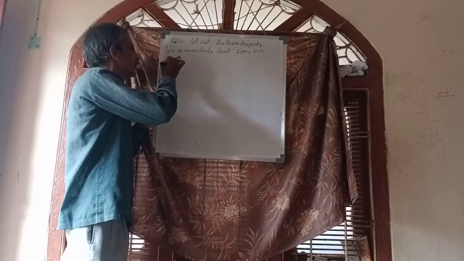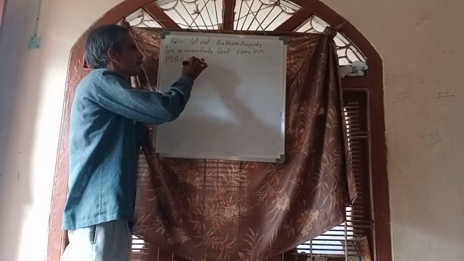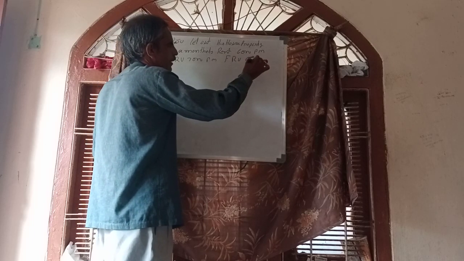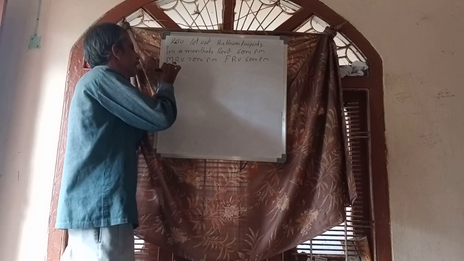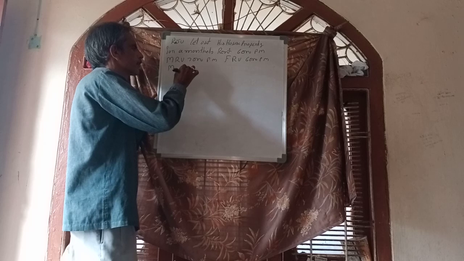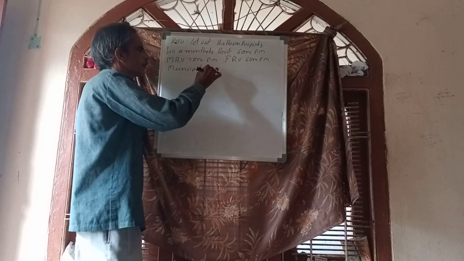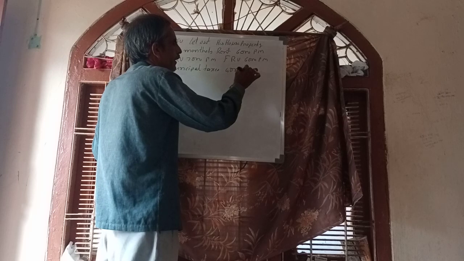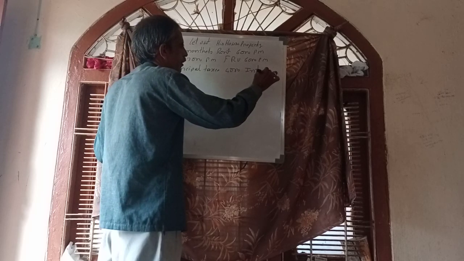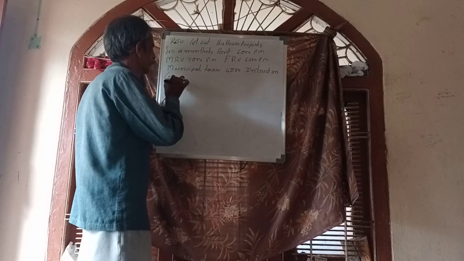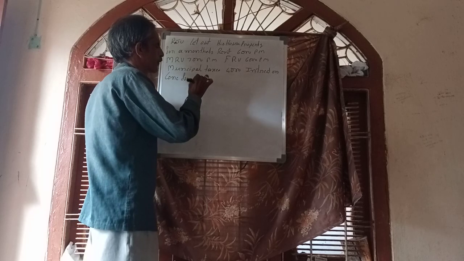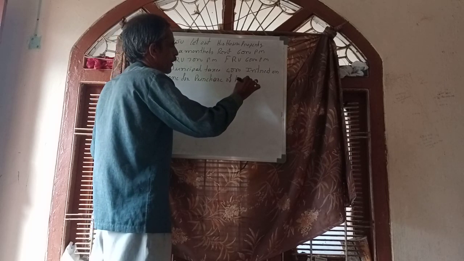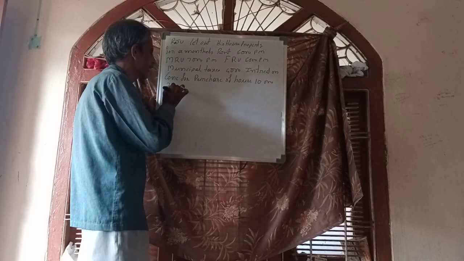For that house, municipal rental value is 7,000 per month, fair rental value is the same 6,000 per month, municipal taxes 4,000, and interest on loan for purchase of house 10,000. 2 months rent were due.